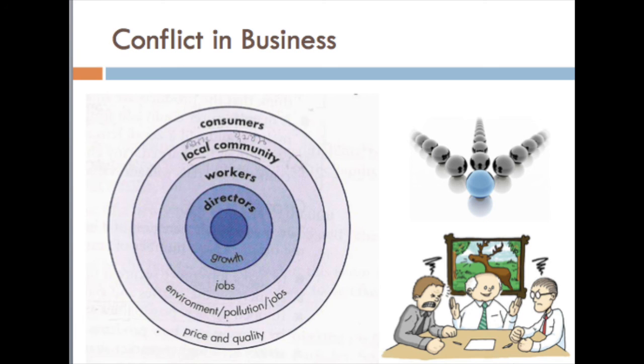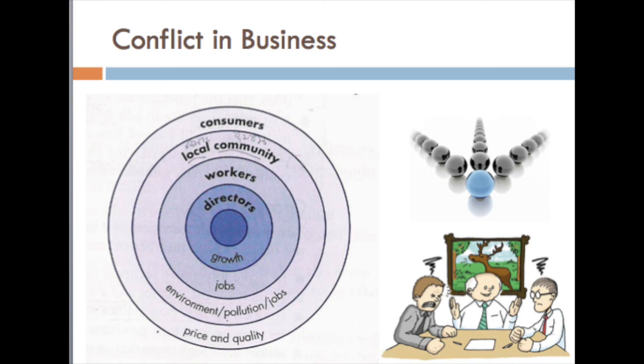When they try to fulfill their objectives, it gives rise to conflict. For example, the workers want job security and a good salary, but for the growth of the business, the director needs more money. In order to make more money, they may pay less salary to the workers, or the jobs may not be secure, or they may offer temporary jobs.